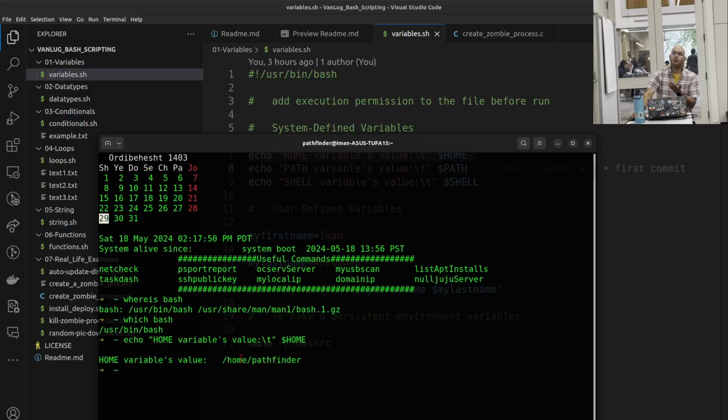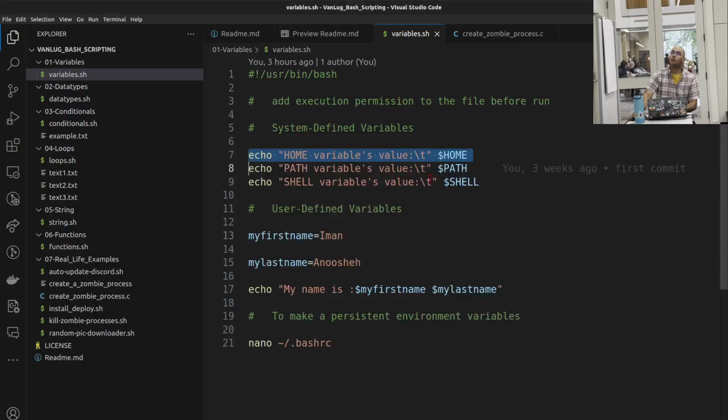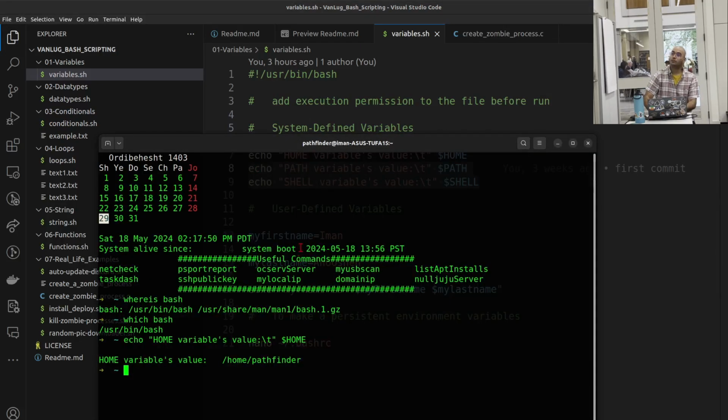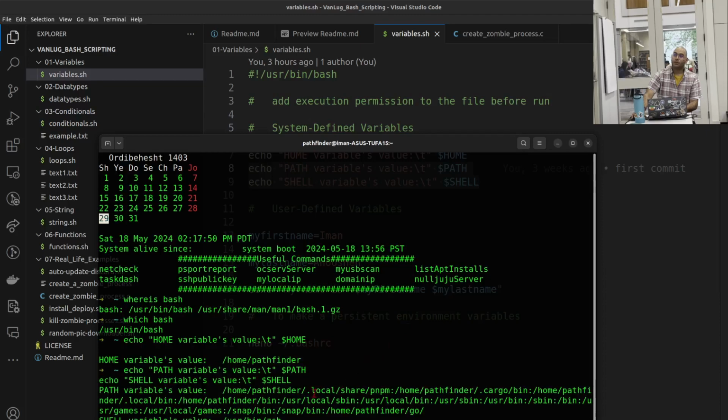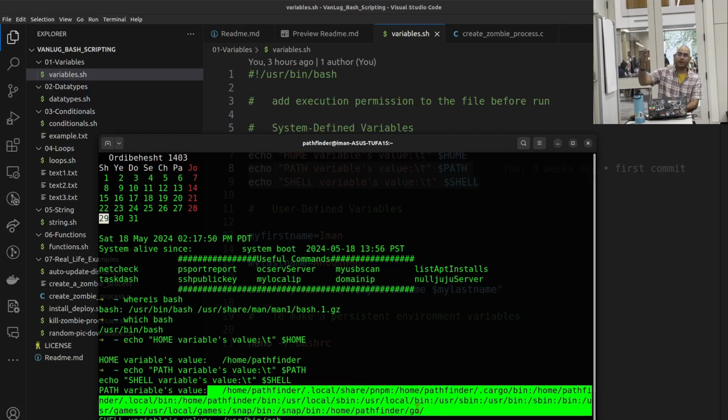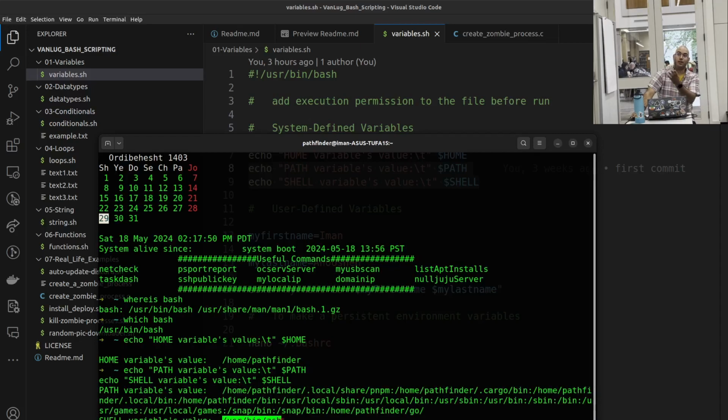So the home variable holds the address of my home directory, and this is my home directory. What about the path or shell? Let me just copy these. So this is my path. I have different paths because I have so many different programs in the computer, so there are different paths aggregated together. And this is my shell. So I'm not actually using bash, I'm using Z shell. And there are differences to that.